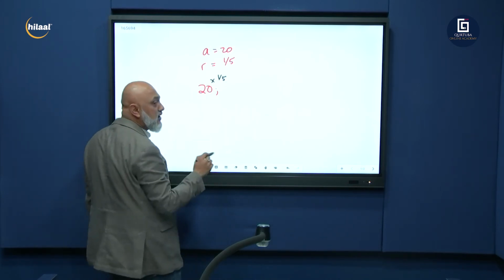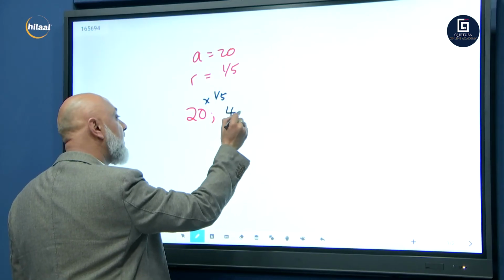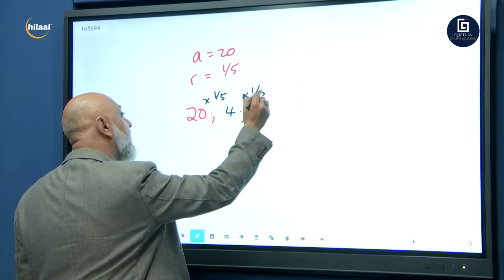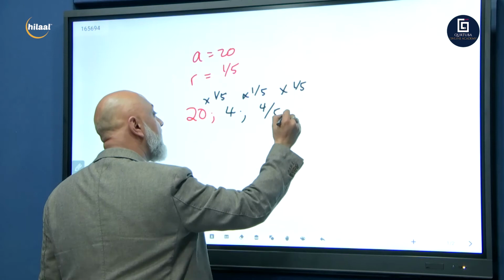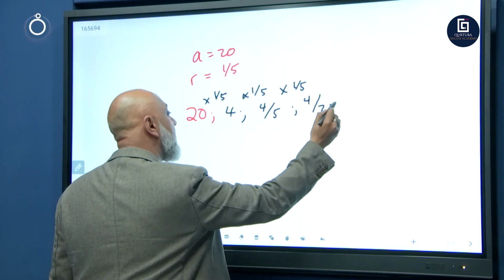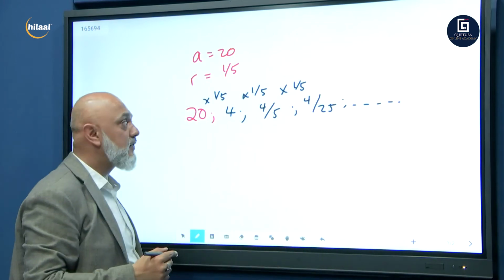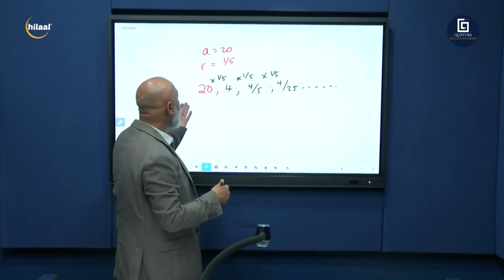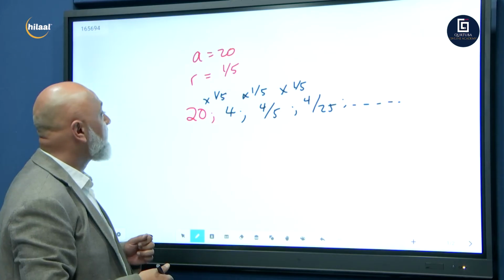20 times 1 over 5, check on your calculators, is 4. Times 1 over 5 gives you 4 over 5. Times 1 over 5 gives you 4 over 25. And it will continue like this, going on to infinity. What was the other question? Say find the 10th term, or find the 20th term, or just find the sequence. Here's the sequence.